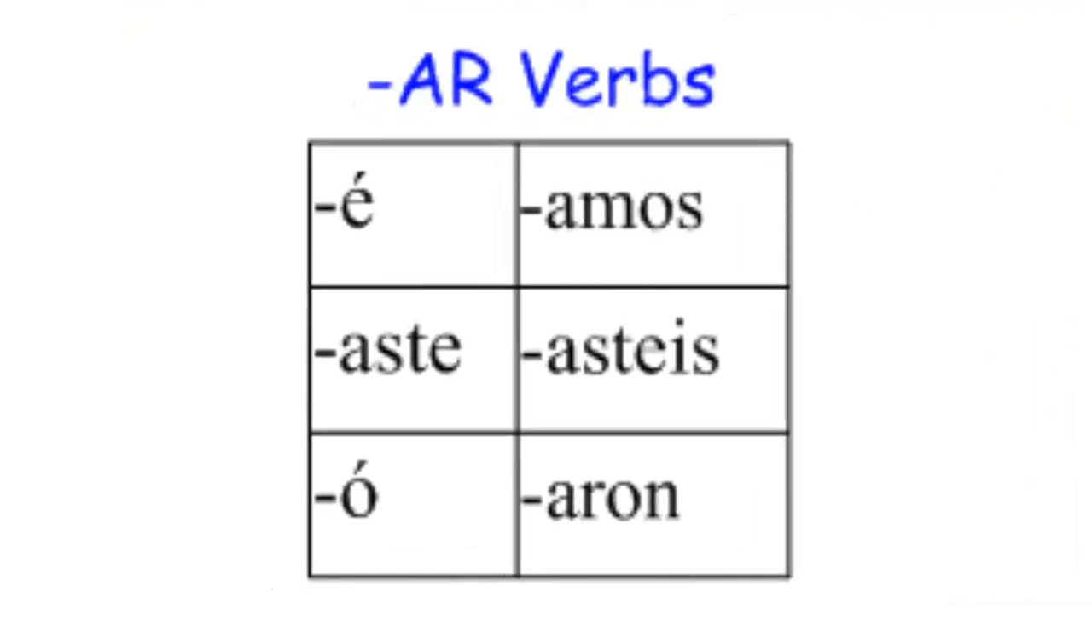So if we have an AR verb like hablar, we'll drop that AR, and then we'll add these endings that you see here. Yo hablé, I talked. Tú hablaste, you talked. Él habló, he talked. Ella habló, she talked. Nosotros hablamos, we talked. Vosotros hablasteis, if you're in Spain, talking to a group of friends or something, you guys talked. Or ellos hablaron, they talked, or you guys talked in ustedes.